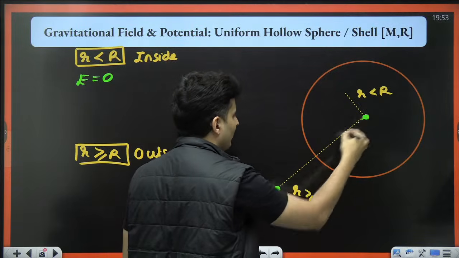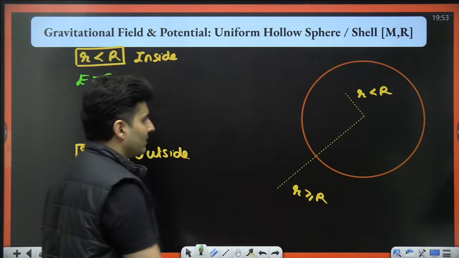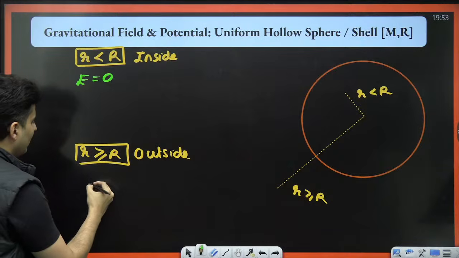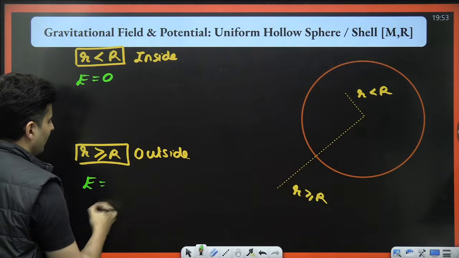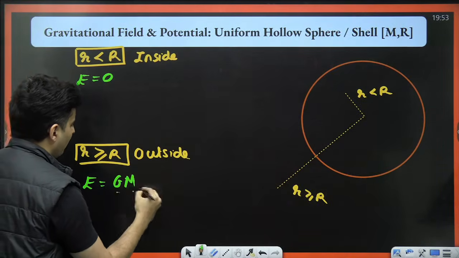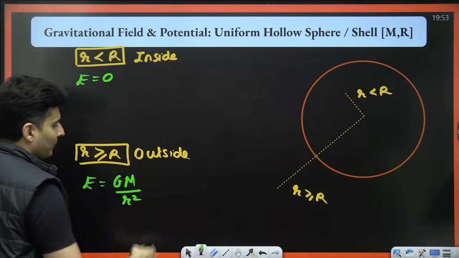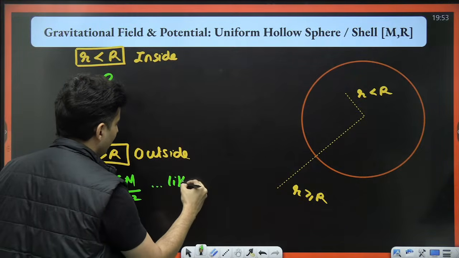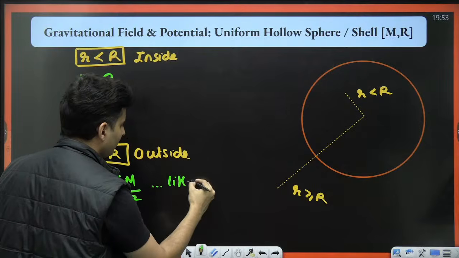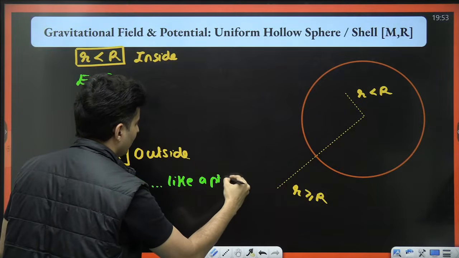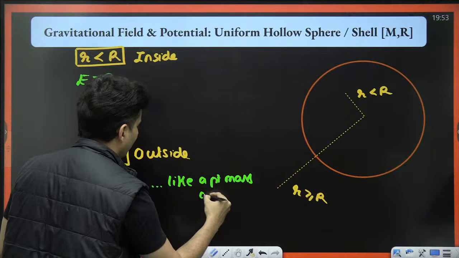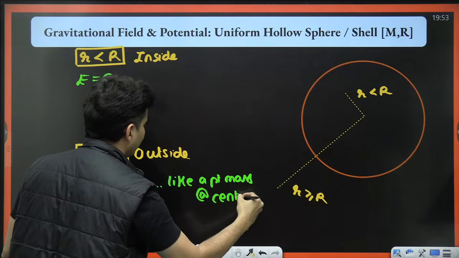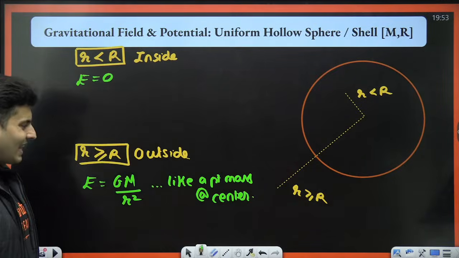It's like one point mass here, and you are finding the field at this point. So it will be just GM by r square, like a point mass at the center.